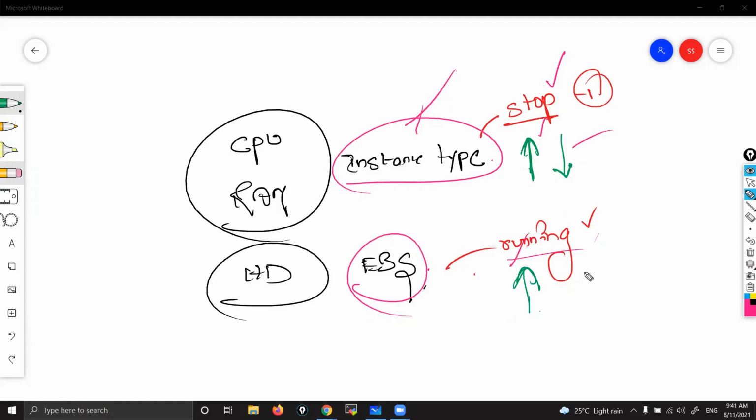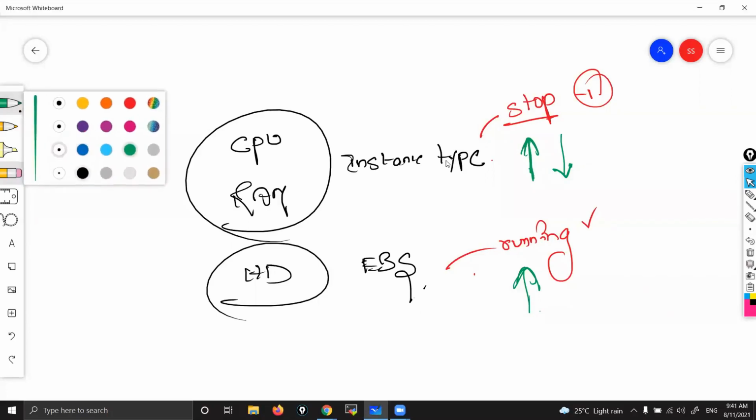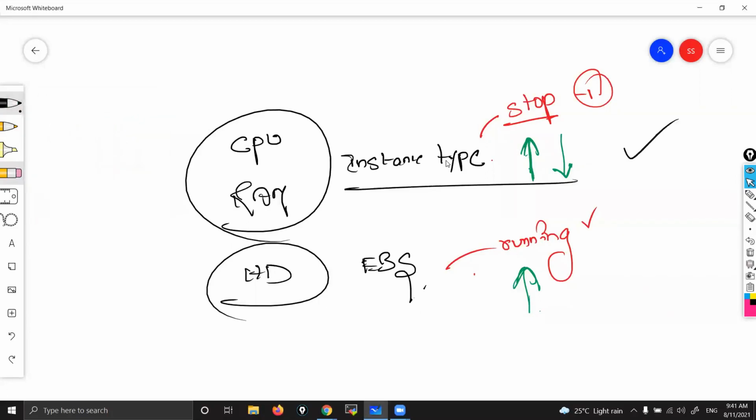I'll tell you why that is also. Simple, guys. One thing is very clear: while running, you can't increase or decrease the RAM and CPU cores. That is not at all possible. They are not giving that option. So first we'll see this part: how can we increase or decrease the instance type for an instance? For that, I need to stop.